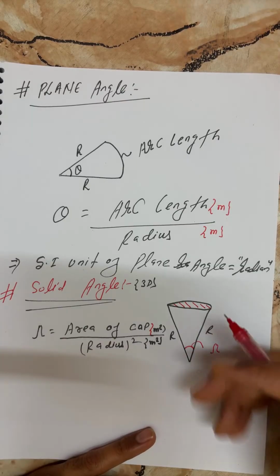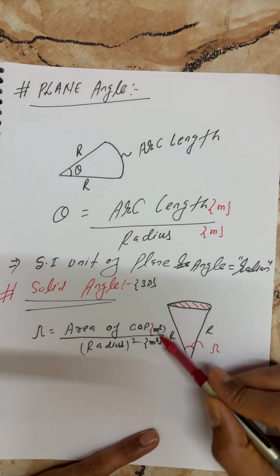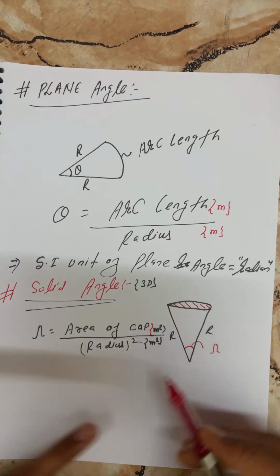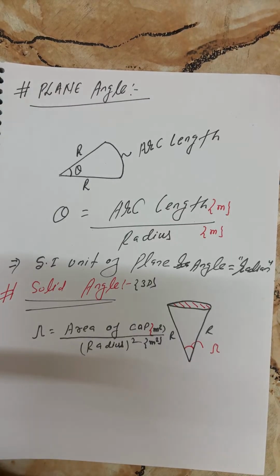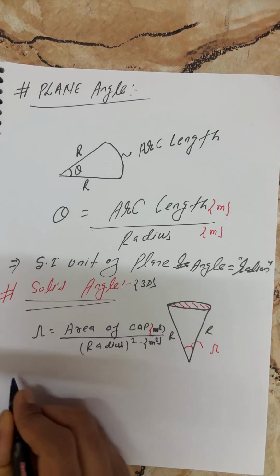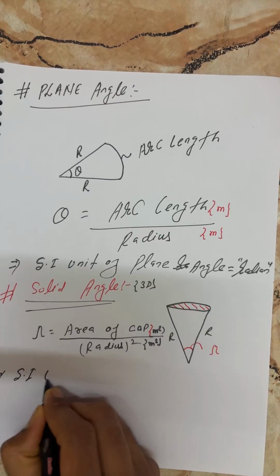Okay, there are two candidates. Very good, correct, both of you. My dear, again you can say this is a dimensionless quantity, but has a unit. So, what is the SI unit of solid angle?